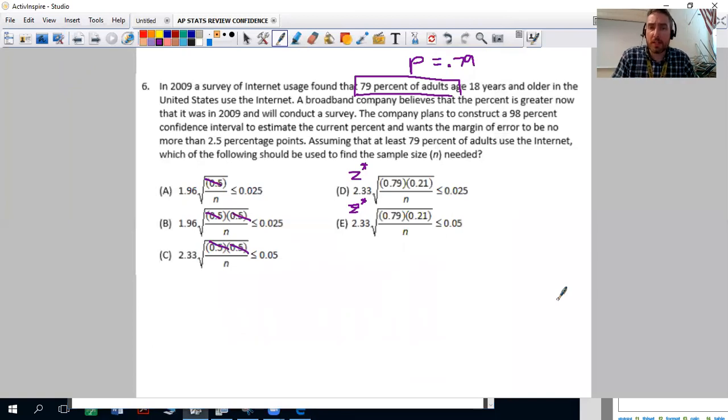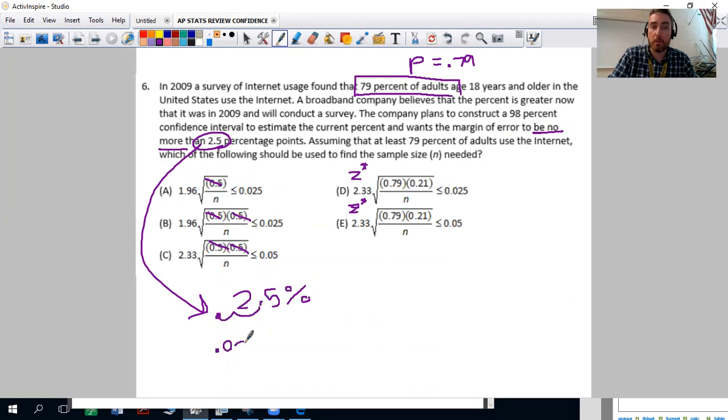So we want to know which one is actually going to be our margin of error. Well, let's look at our margin of error maximum. So we want the margin of error to be no more than 2.5 percentage points. 2.5 percentage points as a decimal is 0.025. So we're going to have to say, well, let's see, that's your critical value. We have our known proportions. Don't know the sample size. We're trying to figure that out, but we know it's got to be less than or equal to 0.025. It's going to be answer choice D.